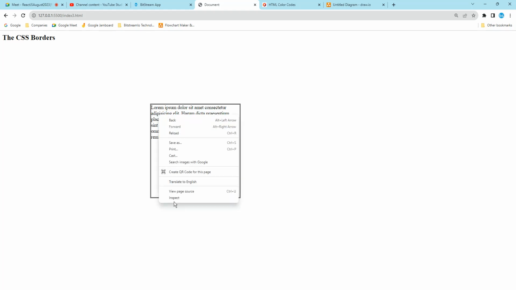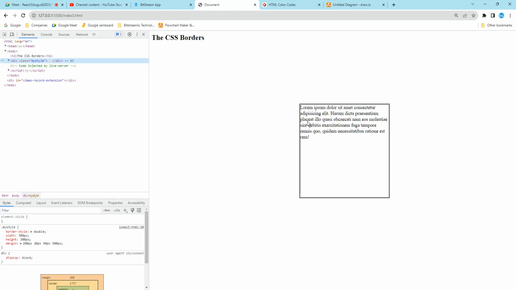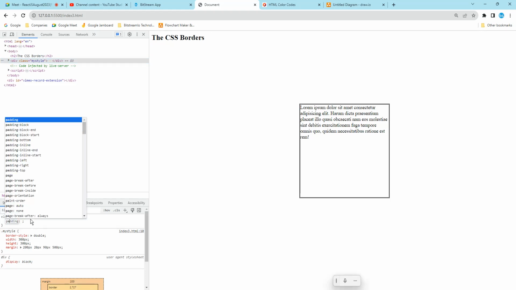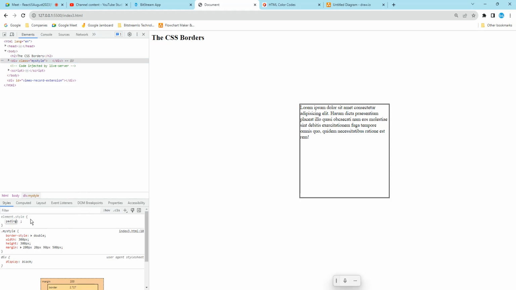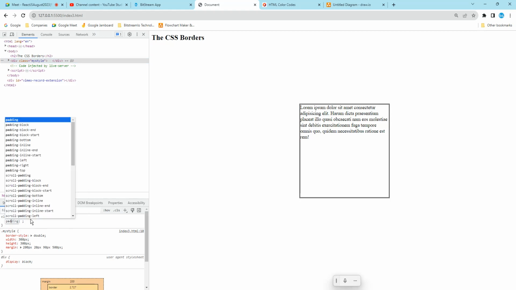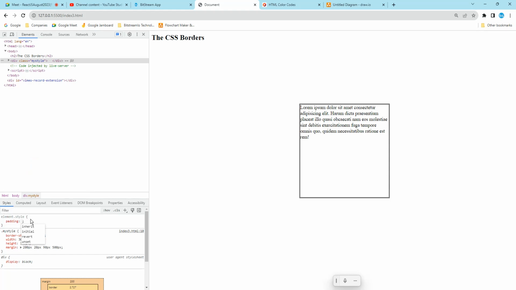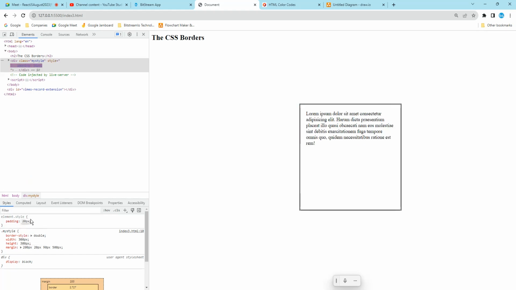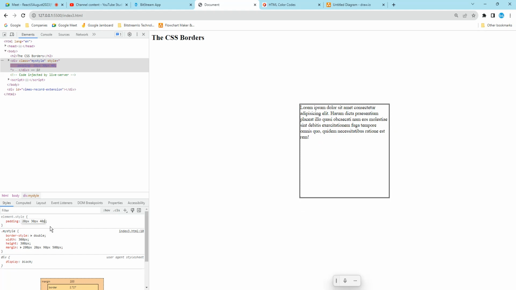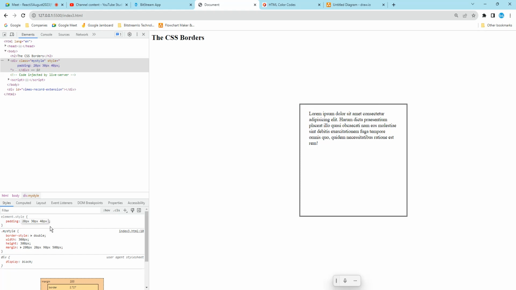So right click, inspect. I want to set a padding here. How to set a padding? So here the padding. Top will be 20 pixel. See here. So it creates a space between the top, and right will be 30 pixel. Bottom will be 30 pixel, 40 pixel. The left will be 60 pixel.